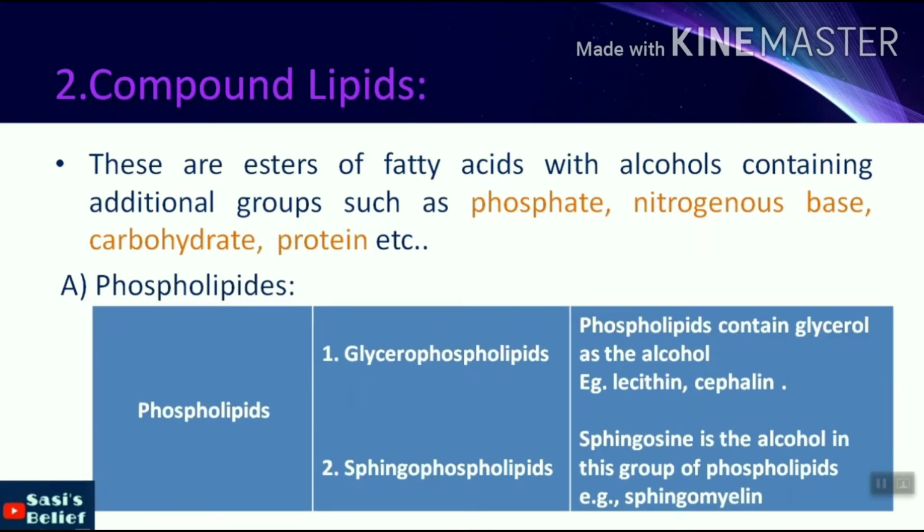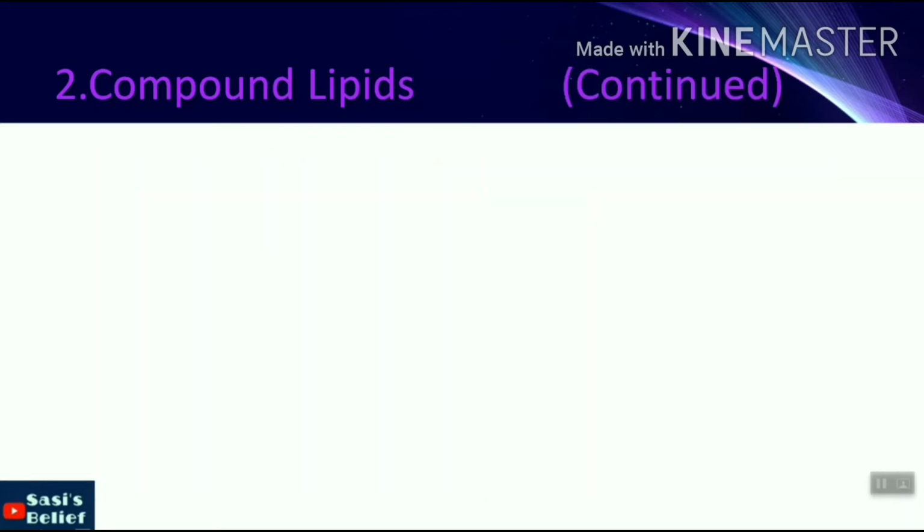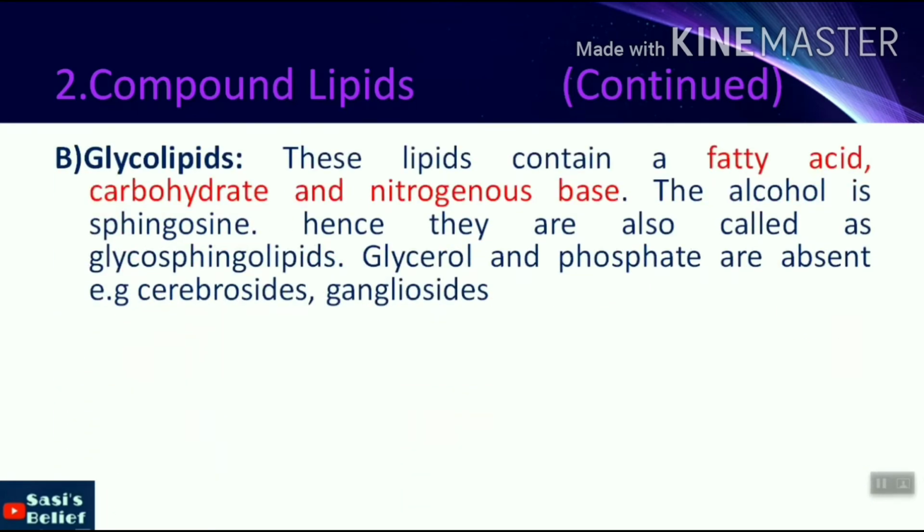Phospholipids are of two types, glycerophospholipids, sphingophospholipids. Glycerophospholipids are phospholipids that contain glycerol as the alcohol. Example, lecithin, cephalin. Whereas in sphingophospholipids, sphingosine is the alcohol. Example, sphingomyelin.